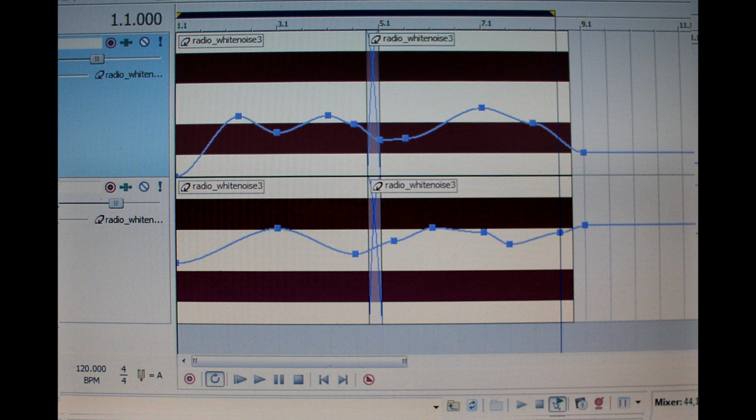Using variations of this technique, you can actually achieve quite a few interesting sound effects.